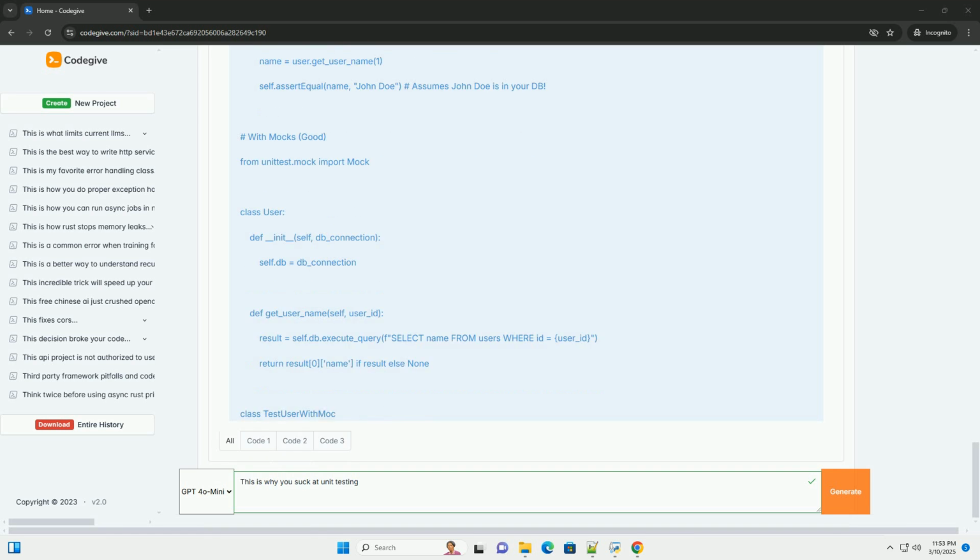Equivalence partitioning: divide the input domain into equivalence partitions, where all values within a partition are expected to behave the same way. Test one value from each partition. Code coverage tools: use code coverage tools, for example coverage.py in Python, to identify parts of your code that are not being tested. Aim for high, but not necessarily 100%, coverage. Coverage is a guide, not a goal in itself.